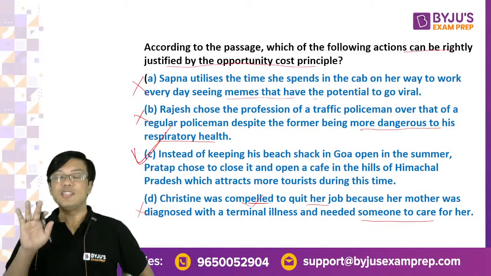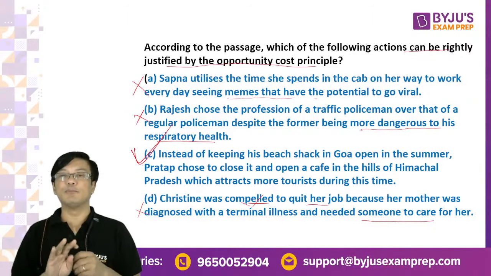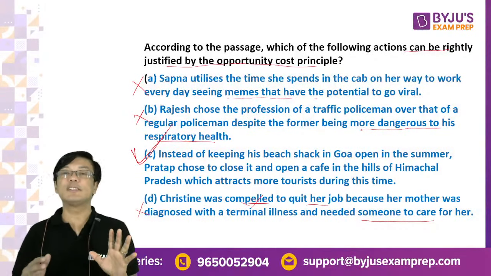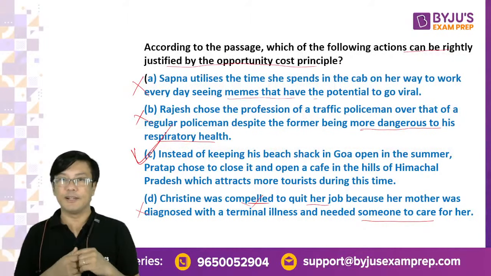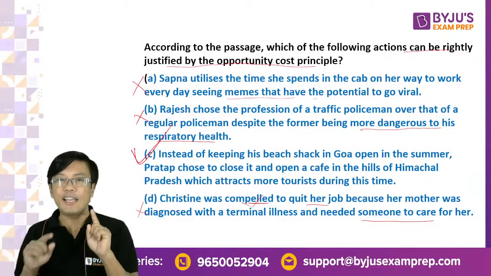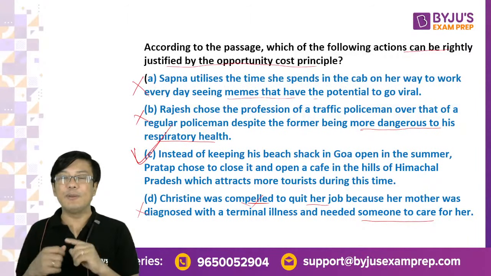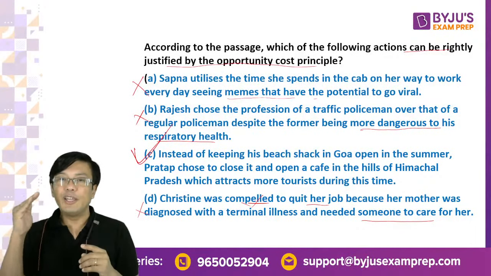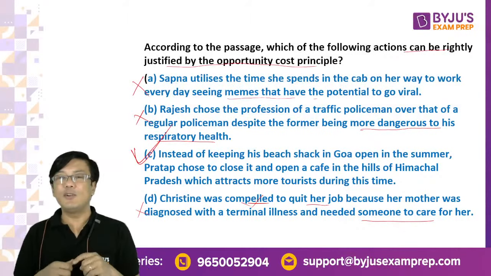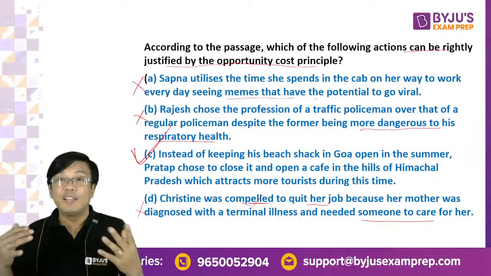हिमांशु, व्हाई नॉट D? सबसे पहले अपॉर्चुनिटी कॉस्ट को समझो. What is opportunity cost? It is when you do something, you lose something. ठीक है, so if you justify an action by using that, it means what you lost should be recompensated. Tell me in D, what did Christine lose and what did she get in return?